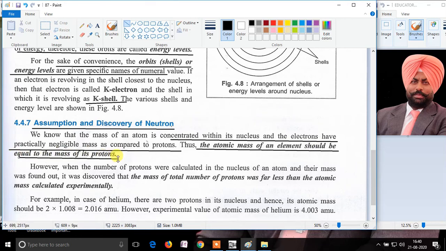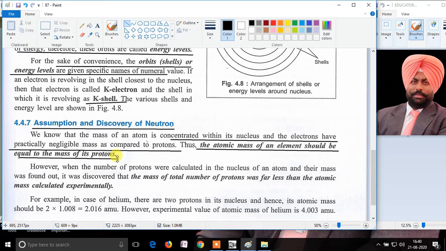This means that the nucleus would have weight because of the protons present in it, and electrons do not have any large mass, or you can say the electrons have negligible mass compared to protons.